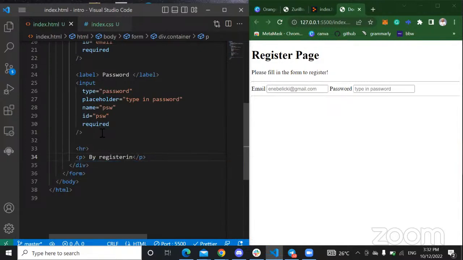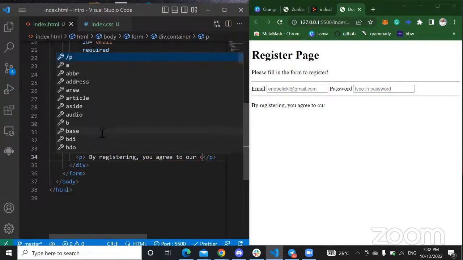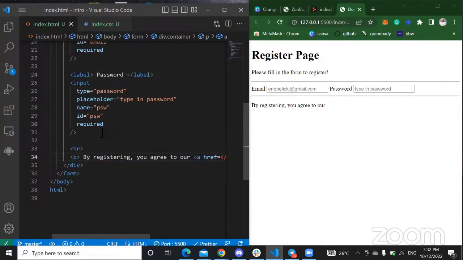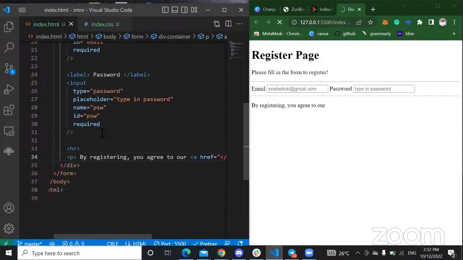I already agree to, so let's put this in an anchor tag. If you have a terms and conditions page that you want them to read, you can put it there.